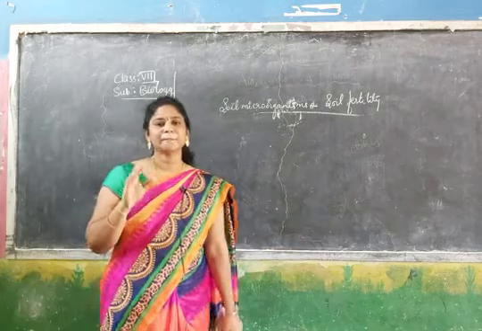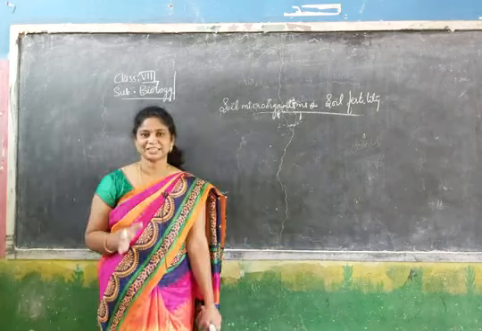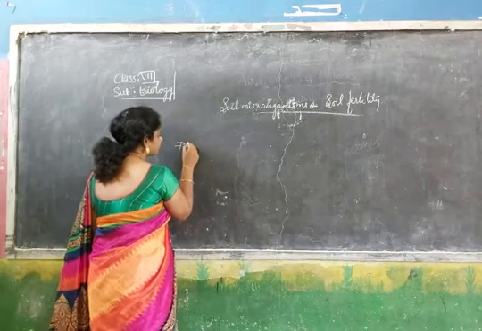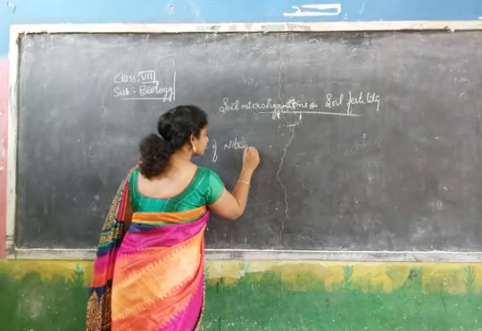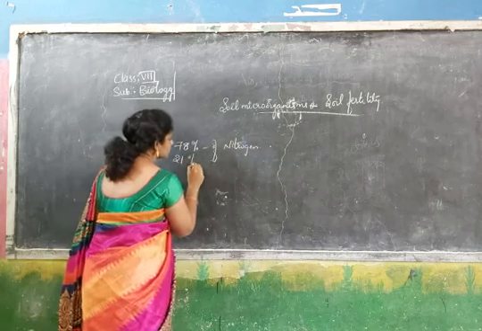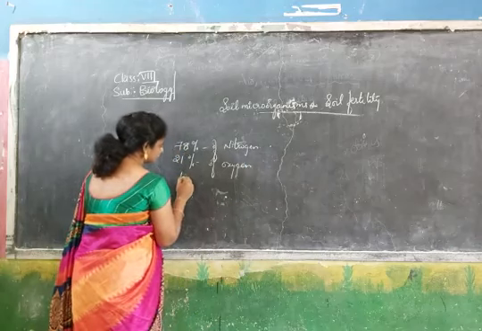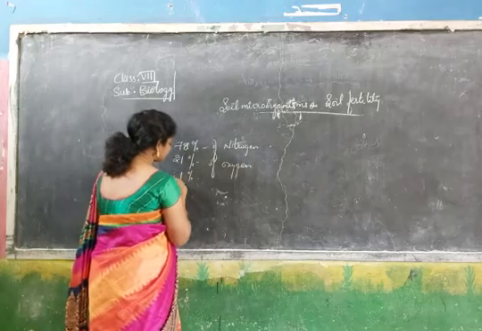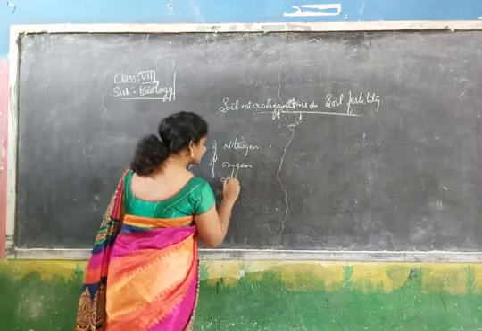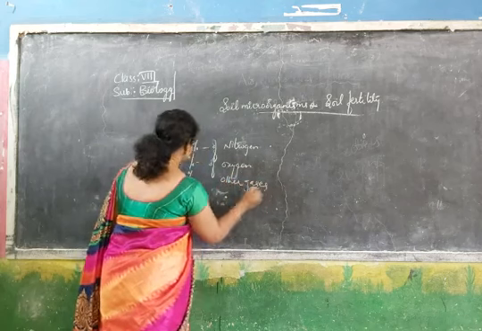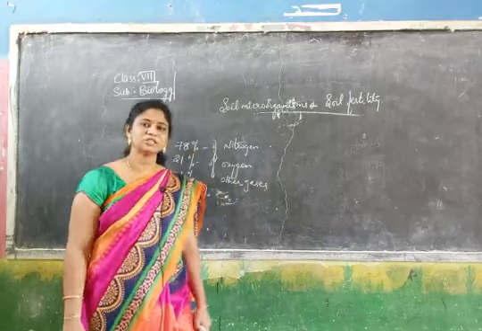See here, whatever atmospheric gases are present are in certain percentages. So we have 78% of nitrogen, 21% of oxygen, and nearly 1% of other gases, including 0.03% of carbon dioxide.